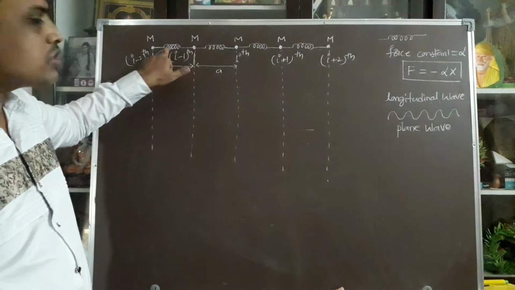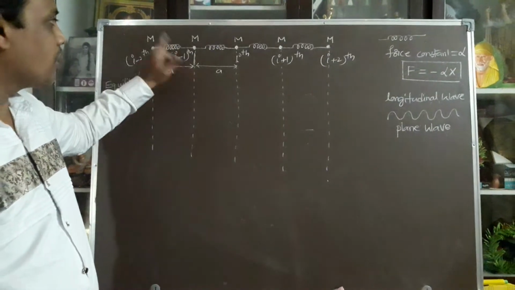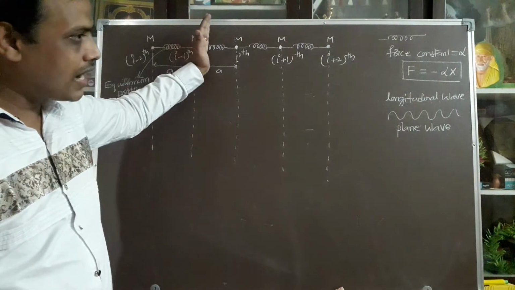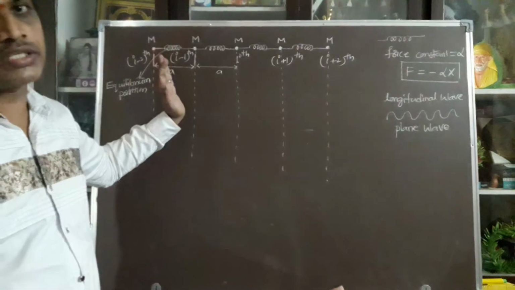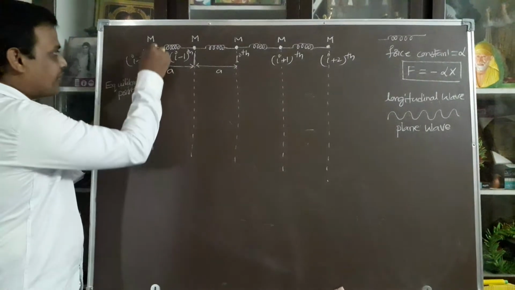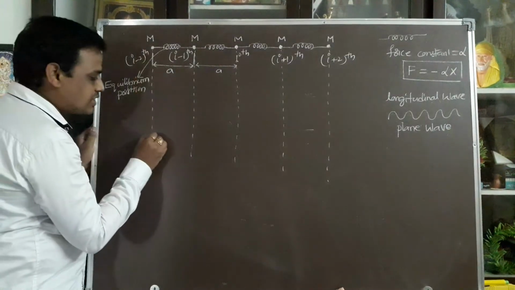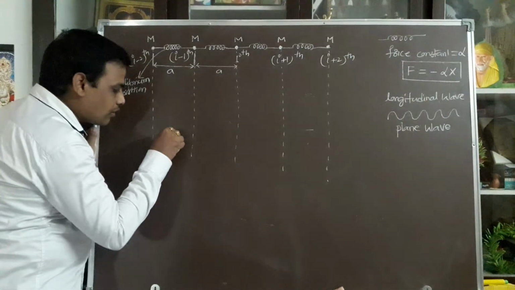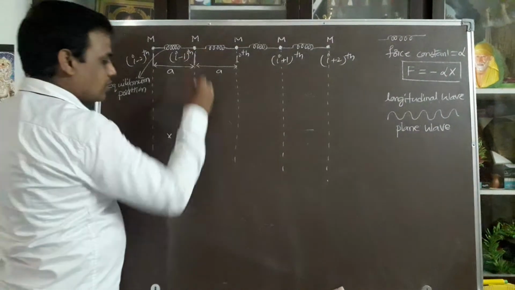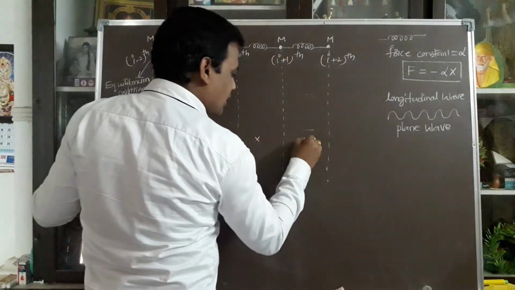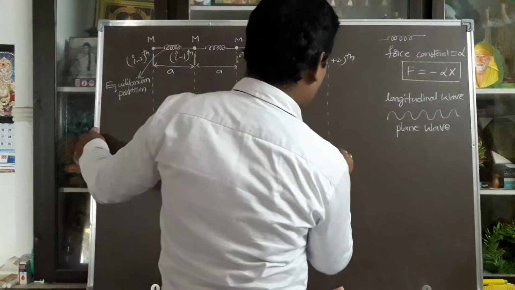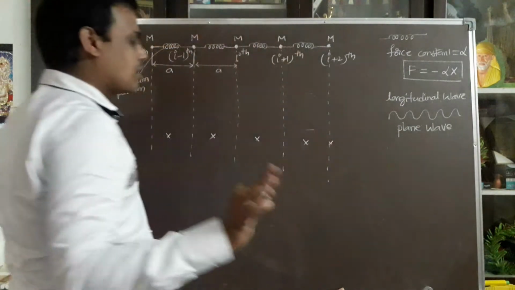With respect to the spring, the atoms move towards the right, otherwise towards the left. Nothing but oscillatory motion exists here. The I-1 atom is displaced up to this value. In a similar way, I am representing each and every one this way. The last atom is not known.